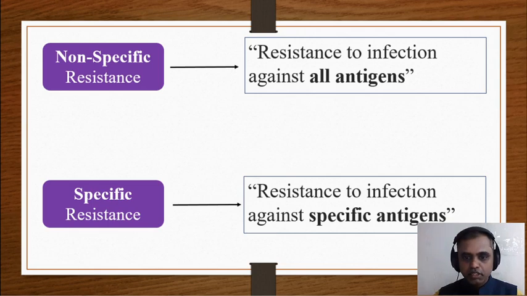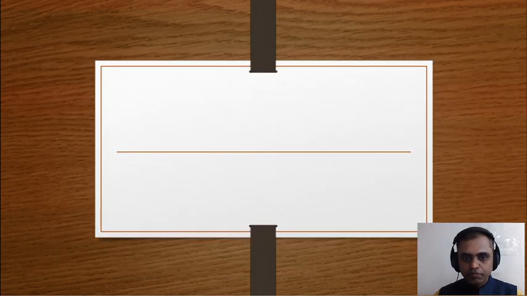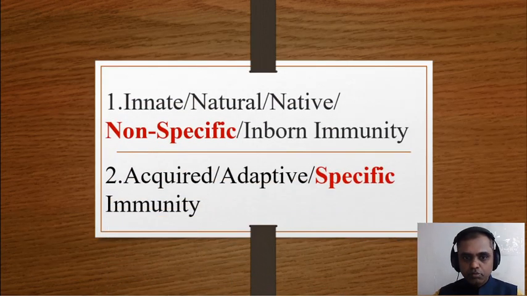So we'll go for the classification of immunity. We have broadly classified it into two categories: innate immunity and acquired immunity. Innate immunity is otherwise known as natural immunity, native immunity or inborn immunity. Acquired immunity is otherwise known as adaptive immunity. Non-specific response happens in innate immunity and specific response happens in acquired immunity. We'll study them one by one in detail.